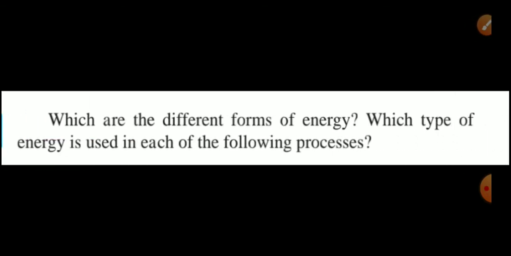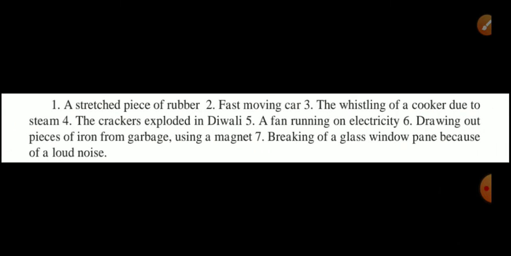Now transformation of energy. Which are the different forms of energy? Which type of energy is used in each of the following processes? First one, a stretched piece of rubber. Second, a fast moving car. Third, a whistling of cooker due to steam. Fourth, crackers exploded in Diwali. Fifth one, a fan running on electricity. Sixth one, drawing out pieces of iron from garbage using a magnet. Seventh, breaking of a glass window pane because of loud noise.